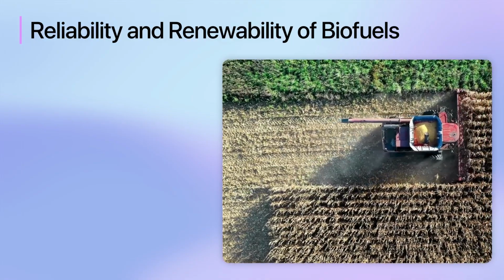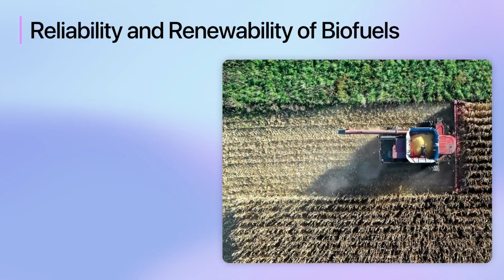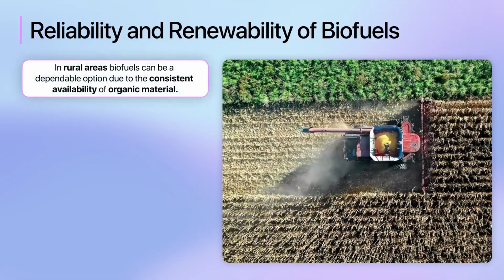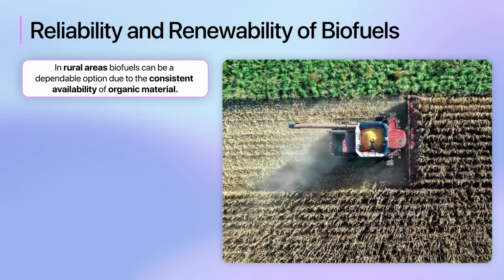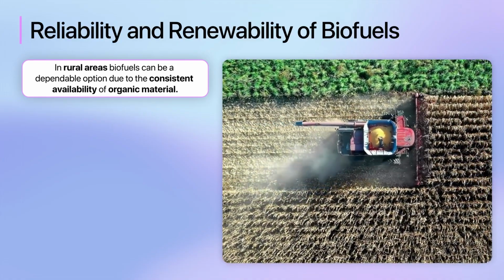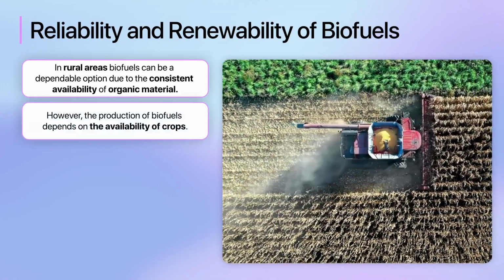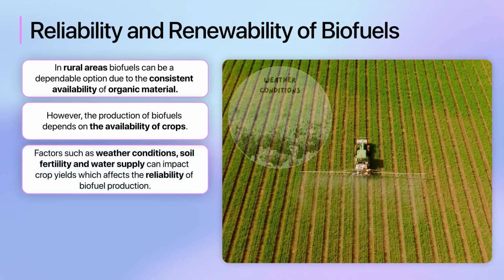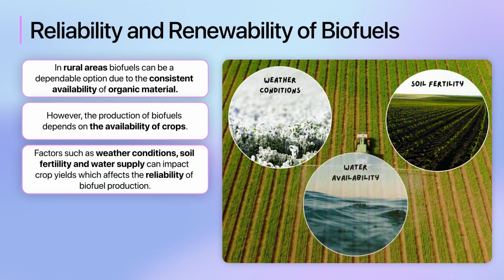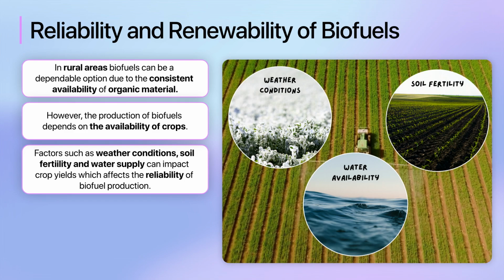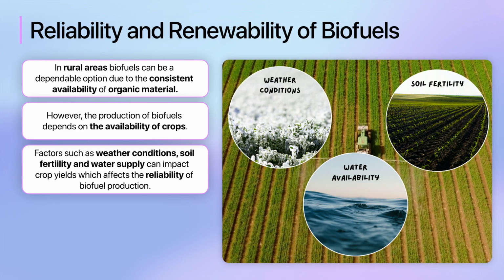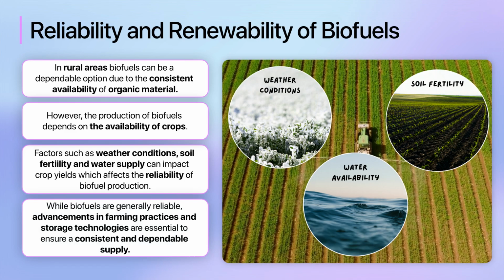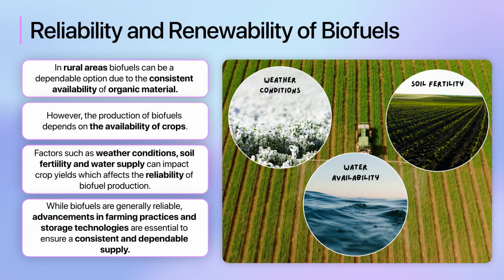So how reliable are they? The reliability of biofuels can vary. In rural areas where there is a steady supply of biomass resources, biofuels can be a dependable option due to the consistent availability of organic material. However, the production of biofuels depends on the availability of crops. Factors such as weather conditions, soil fertility, and water supply can impact crop yields, which affects the reliability of biofuel production. Therefore, while biofuels are generally reliable, advancements in farming practices and storage technologies are essential to ensure a consistent